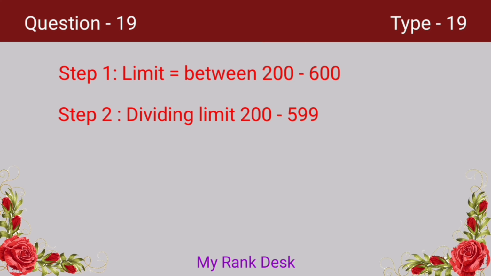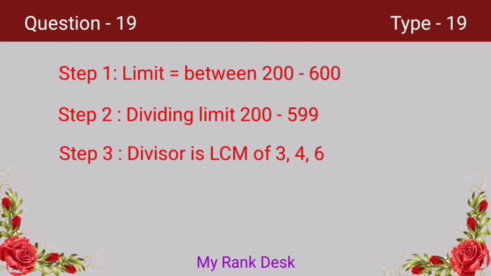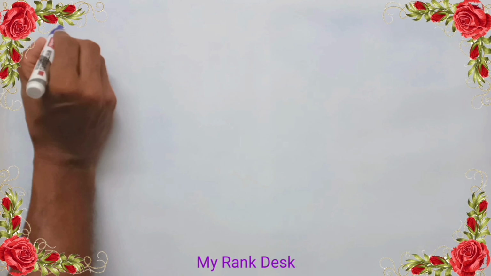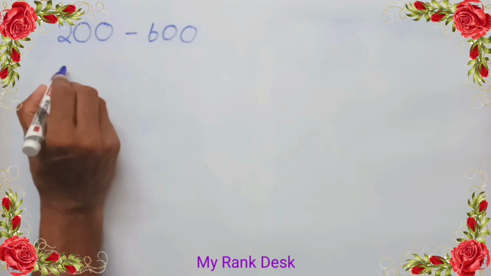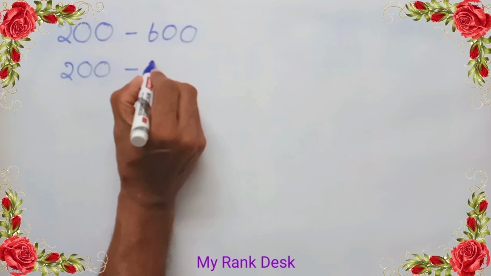Moreover, here we have 3 divisors, 3, 4 and 6. So we have to find the least common multiple of the divisors 3, 4 and 6. LCM of the divisors 3, 4 and 6 is 12. Then divide the dividing limits 200 and 599 by 12. Then the difference of the quotients will give the required number. Let's solve the problem. To find the number of multiples of 3, 4 and 6 in between 200 and 600, we must divide 200 and 599 by the LCM of the divisors.